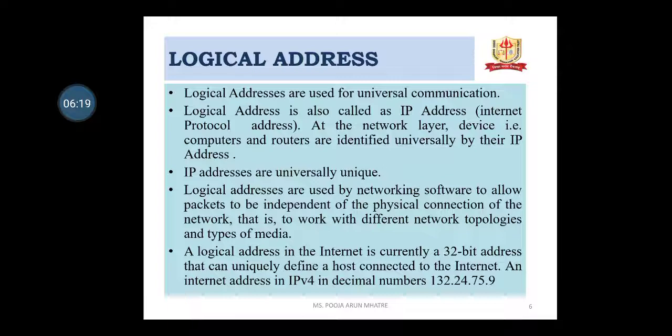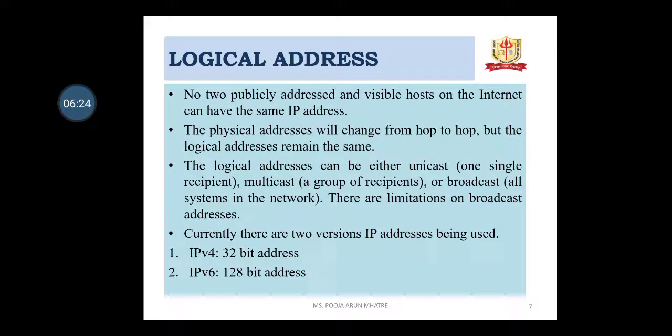The same IP address can never be used by more than one computer on the internet. So no two publicly addressable and visible hosts on the internet can have the same address. The physical address will change from hop to hop, but the logical addresses remain the same. Logical addresses can be unicast, multicast, or broadcast. There are limitations on broadcast addresses. Currently there are two versions of IP addresses in use, IPv4 and IPv6. IPv4 is a 32-bit address and IPv6 is a 128-bit address.